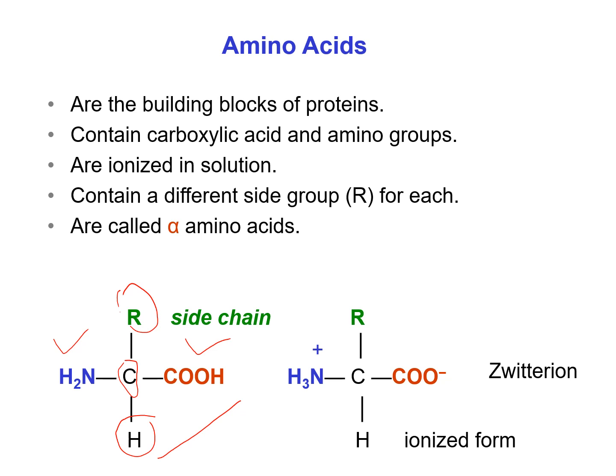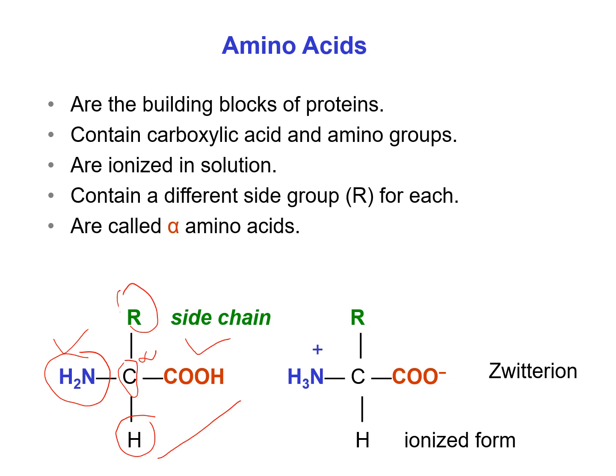Amino acids are sometimes known as alpha amino acids because in the case of carboxylic acid, we know that the next carbon of the carboxylic group is the alpha carbon. In the case of amino acid, the alpha carbon contains an amino group. That's why it is known as alpha amino acid.